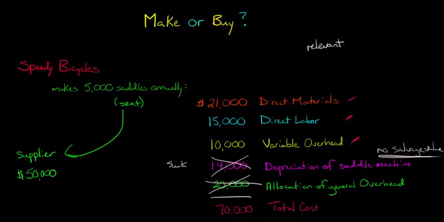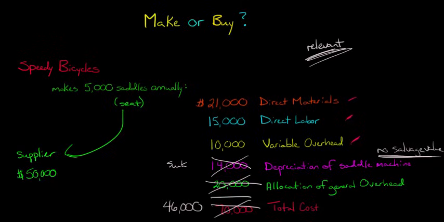Okay. So now we say, okay, really what is relevant here, in terms of continuing to make or not make this, what we really want to focus on is not 70,000. We want to say 46,000, right? Because the costs we would be avoiding, which are the relevant costs, right?